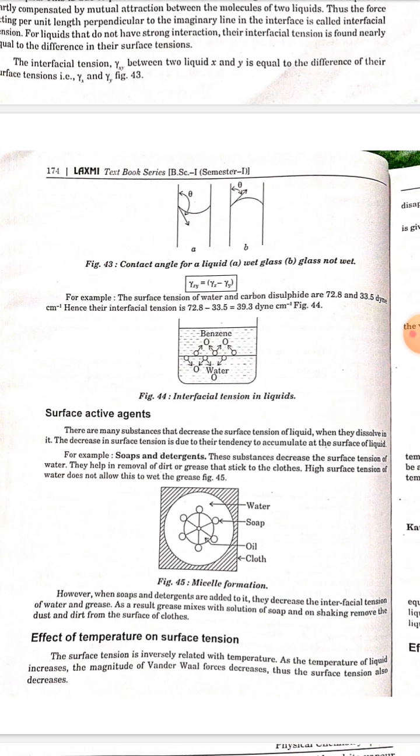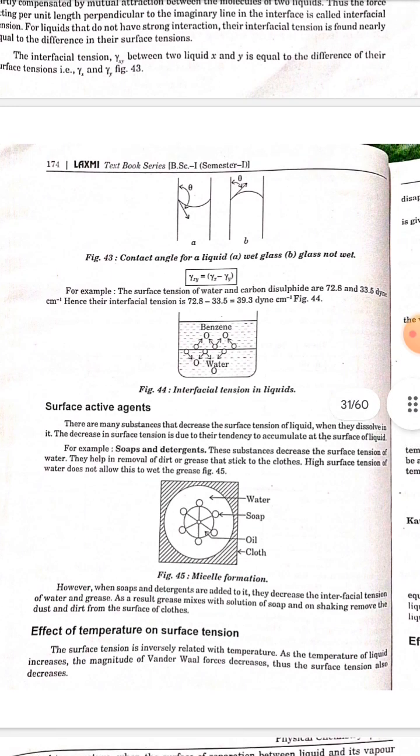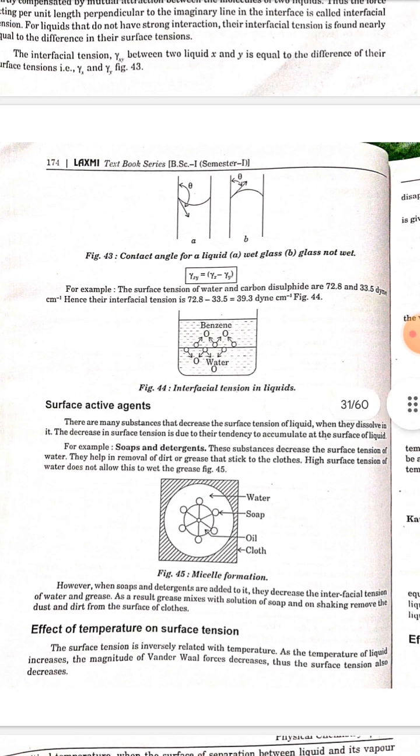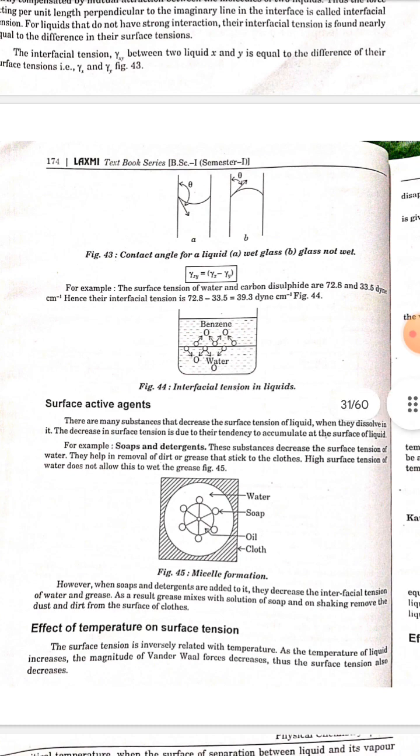There are many substances that decrease the surface tension of a liquid when they dissolve in it. The decrease in surface tension is due to their tendency to accumulate at the surface of the liquid. For example, soap and detergent. These substances decrease the surface tension of water. They help in removal of dirt or grease that sticks to the clothes.